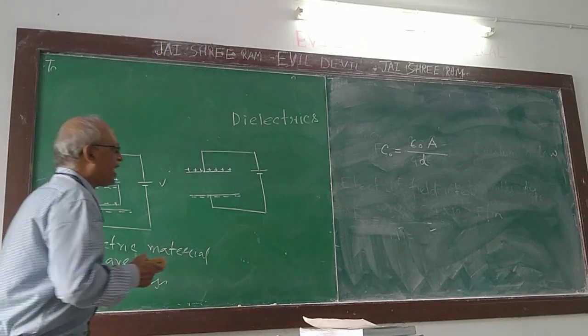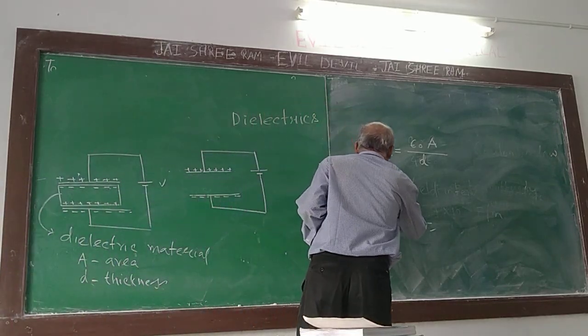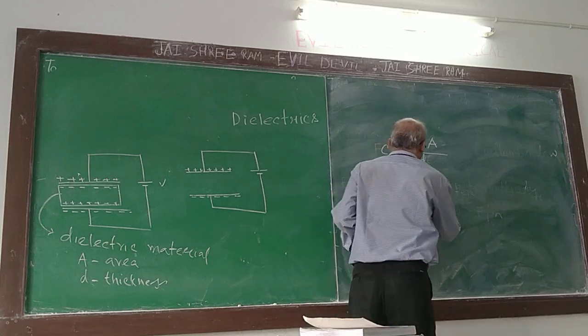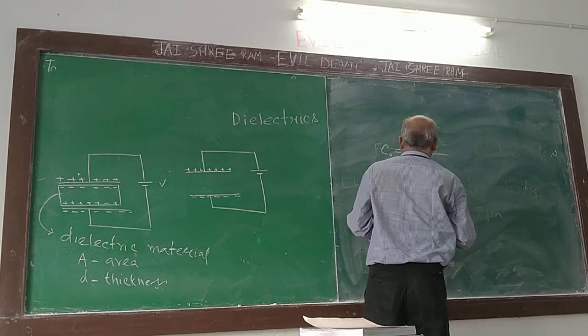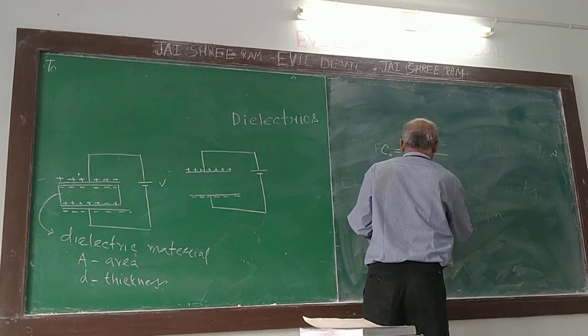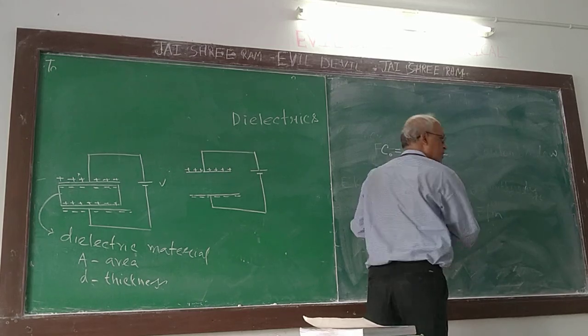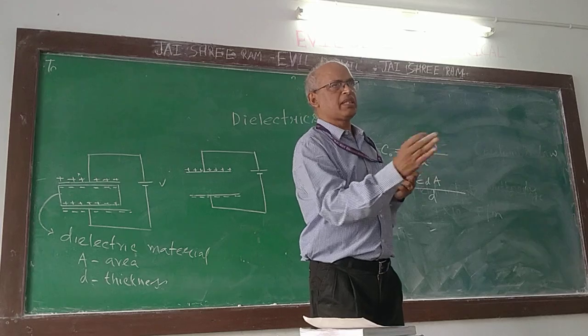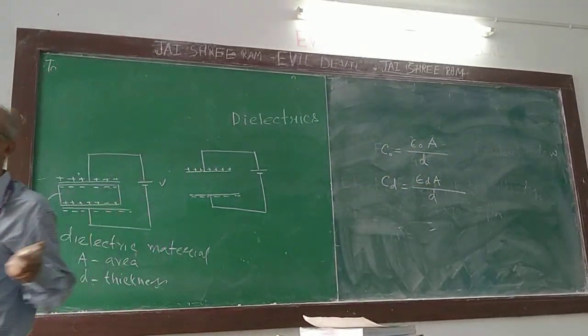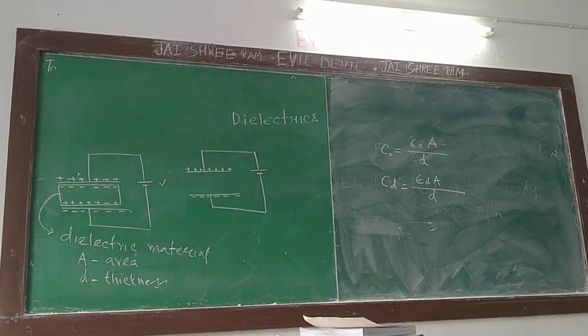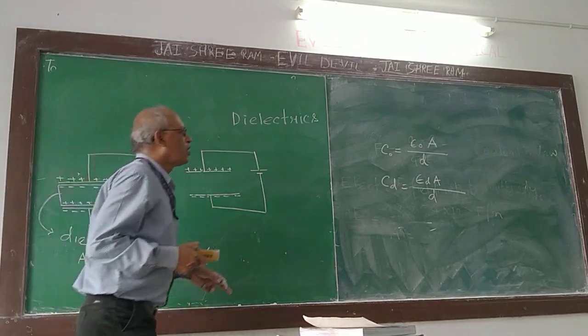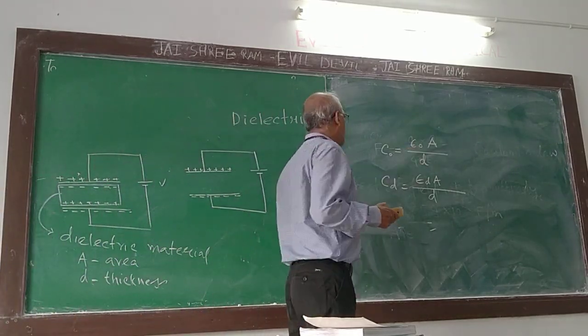Now, what is the capacitance with the dielectric inserted? Epsilon D is the permittivity in that dielectric medium. Now what is the ratio of these two?